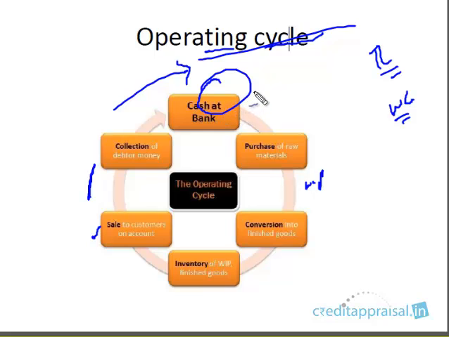There is a time between the company pumping in cash and getting it back. This cycle could be months. For example, it could be 3 months. You don't know. Till that time, the company has to run the process. The company cannot wait for 3 months for this cash to come back and sit idle, because business is an ongoing process. The production needs to be done every day.